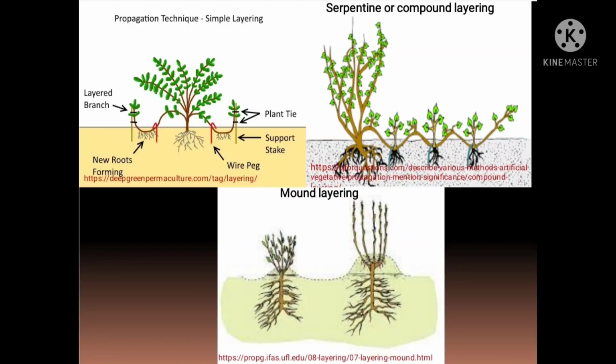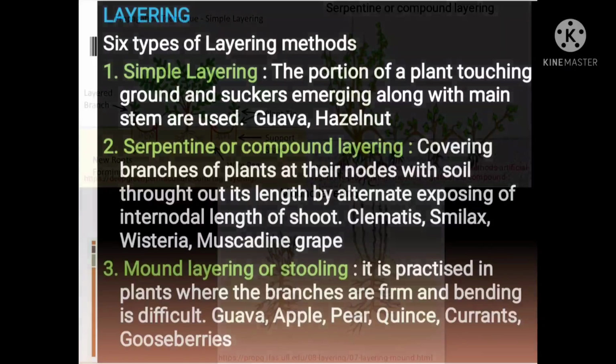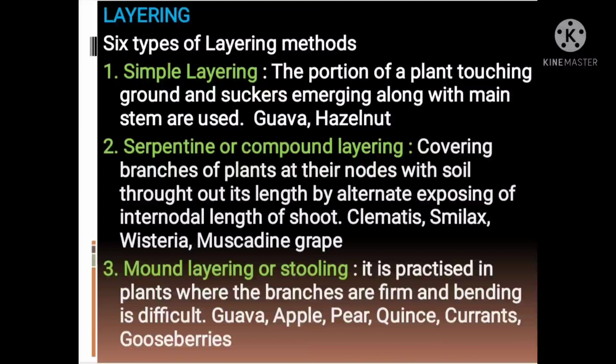In the second image, you can see serpentine or compound layering method. Here, the branches of plants are covered at their nodes with soil throughout the length by alternately exposing internodal lengths of shoot. The buds exposed to air give rise to shoots, and the portion of shoot covered in the soil gives rise to roots. When growth resumption takes place in the buried portion of shoots, it is detached and planted in nursery. When adequate growth is there, the plant is planted in the field.